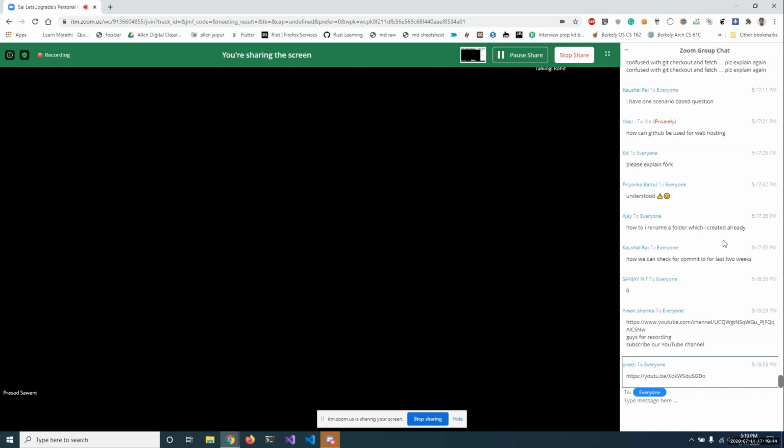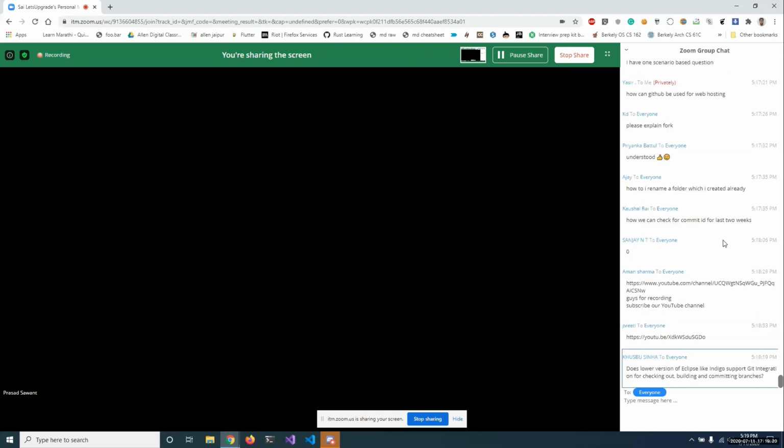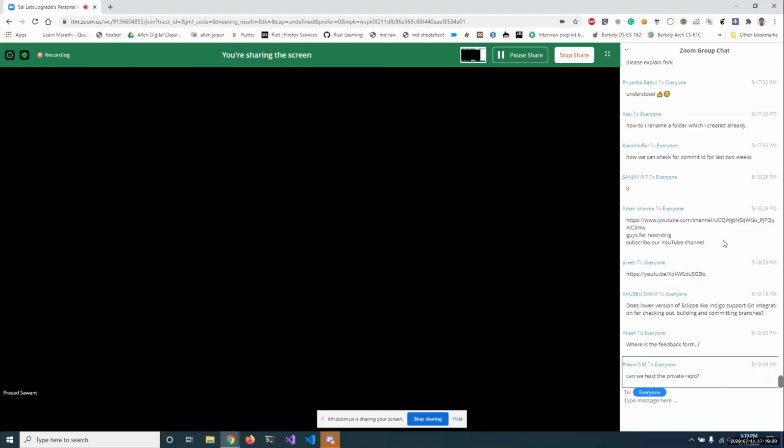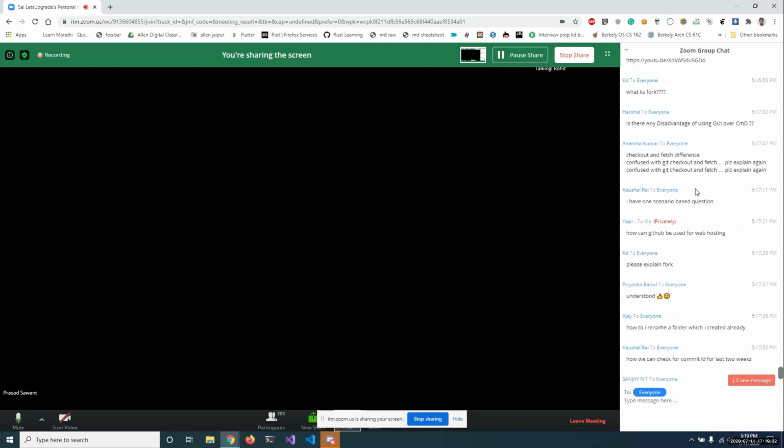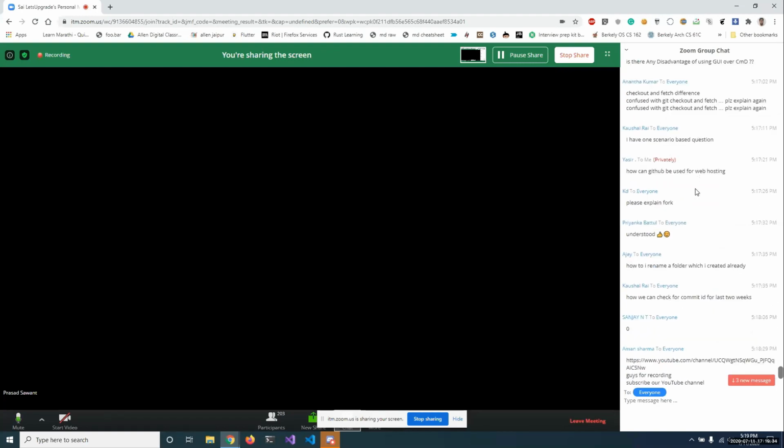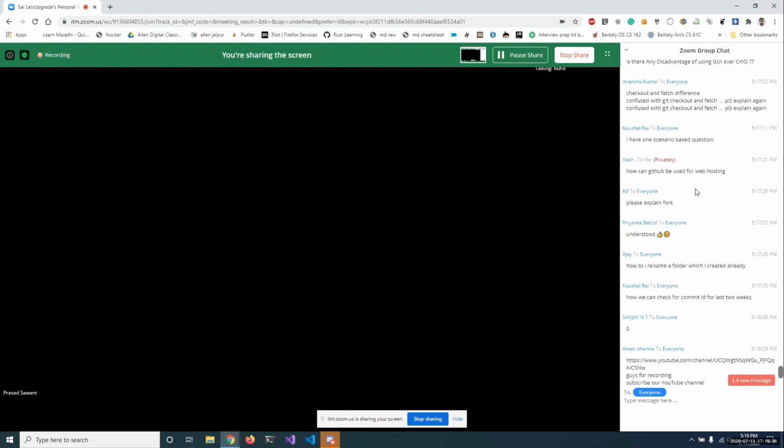And can GitHub be used for web hosting? Not exactly GitHub, but GitHub provides a service, GitHub Pages, through which you can host simple static sites. It also provides us an SSL certificate for free, so it is very cheap for students, and everyone should use GitHub Pages for hosting simple pages.